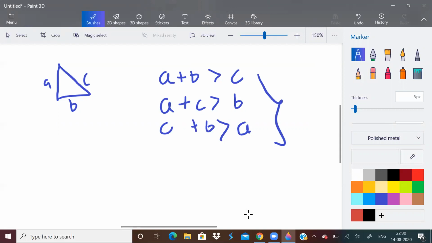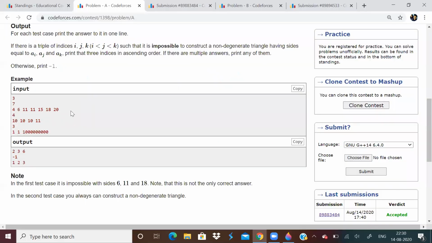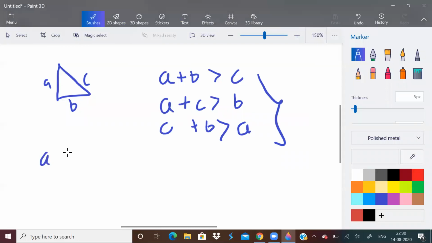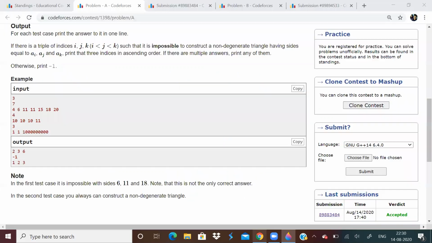So in this array, they have already given everything in increasing order. So let me assume A less than B less than C. So for it to be a triangle, if we check this condition that A plus B is greater than C, if it is true, then we can make a triangle. If it is false, we cannot make a triangle. So that is why it is easy to check first element, second element, last element.